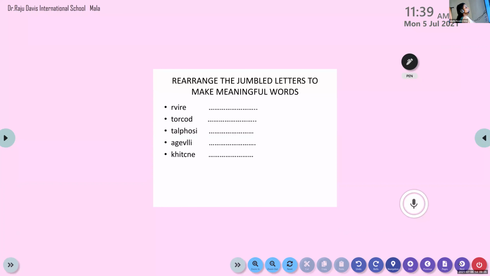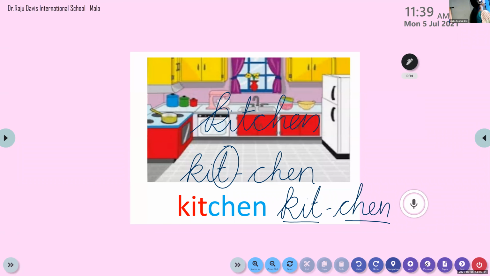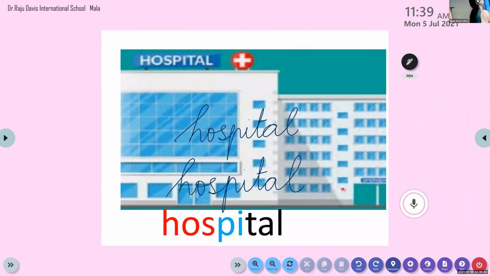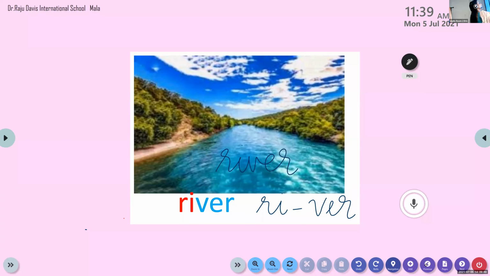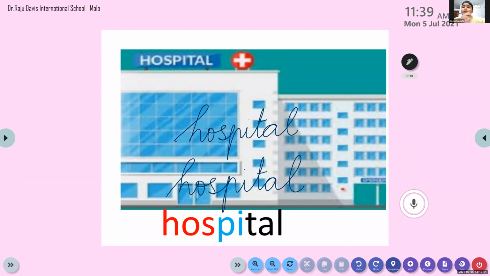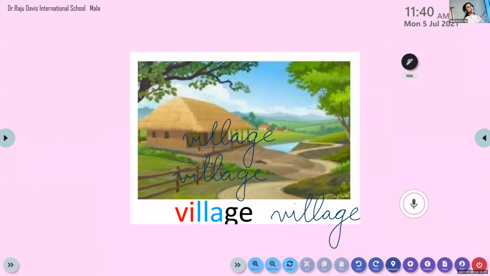Okay. So how many words did we learn in today's class? The first word we learned is all about a river. River. All of you please do say it. All of you open your mouth and say the word, children. The first word we learned. The second word we learned, it is hospital. Hospital. Third word is village.